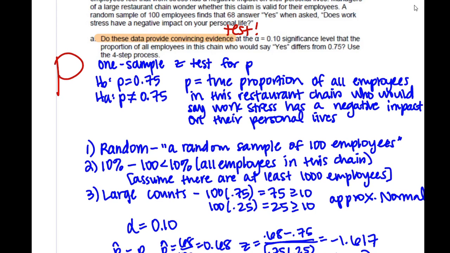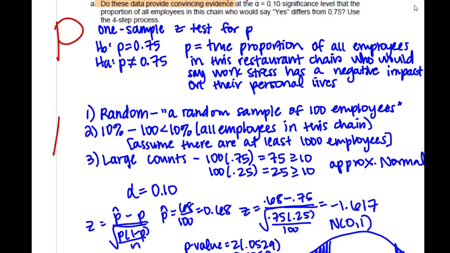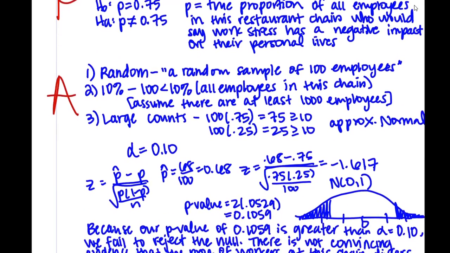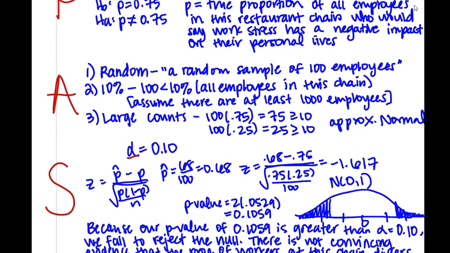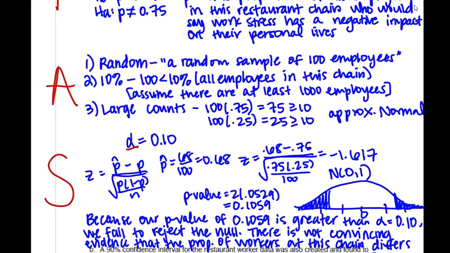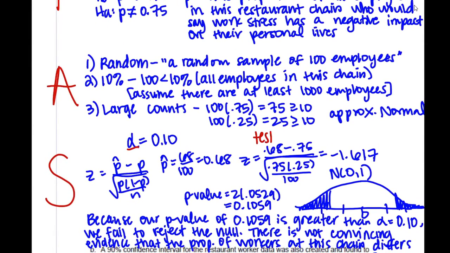So I'm going to label this stuff. We have P. Here are our assumptions and conditions and the alpha. Our S, we have our test statistic. Work. This is our test statistic. I like to put the formula before, like I said, it makes it easier to fill it in. Our p-value. And then I do like this picture of the standard normal curve with the z-scores because it's easy to draw on there.